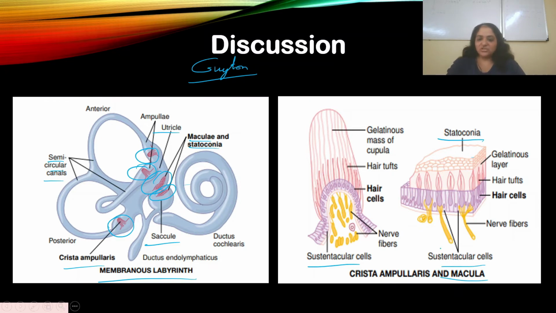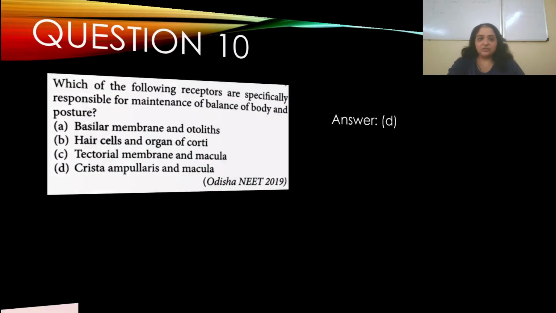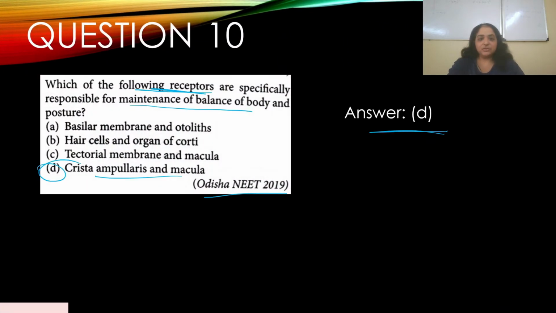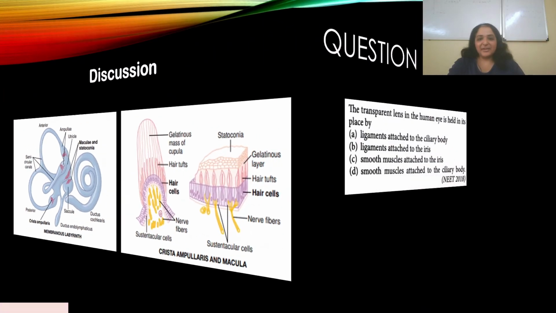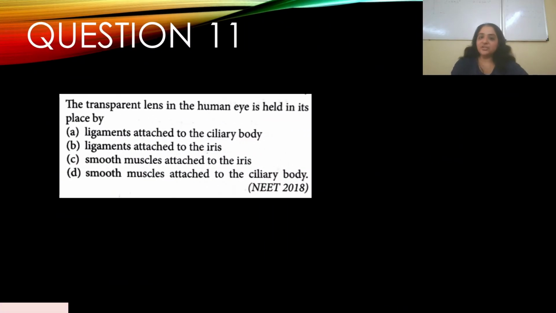So to answer your question, yes, they asked for receptors specifically. They asked for receptors, so clearly it is crista ampullaris and macula. All right, so clear. This was direct if you knew your topic very well. This could have been an easy question to answer. Okay, question number 11.